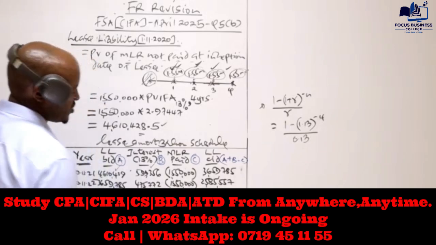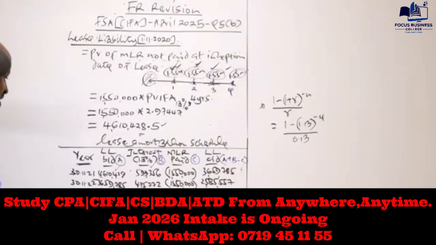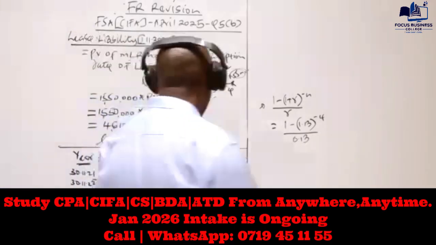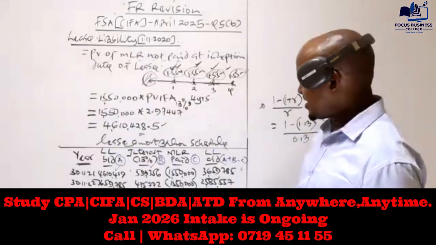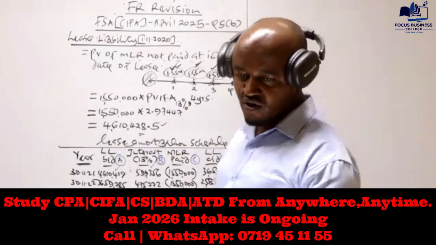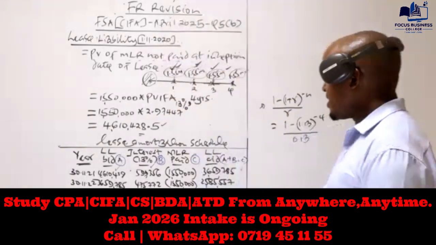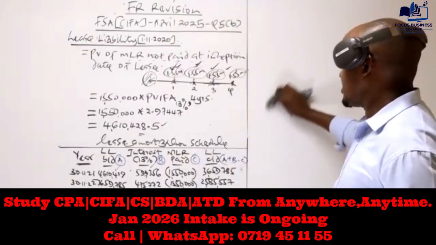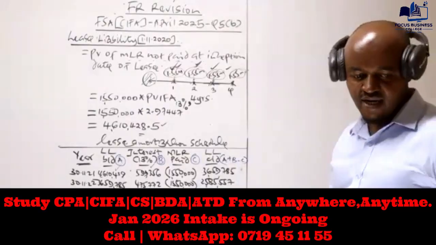And automatically this one should give a 0 or a figure which is insignificant. So let's see what we have. 1,371,679 plus 178,318 minus 1550. I hope you can see this coming to around 3, but essentially it should be 0. The reason why you're not getting 0 is because of rounding off. So that's basically how we prepare that particular lease amortization schedule, basically to amortize our lease liability.